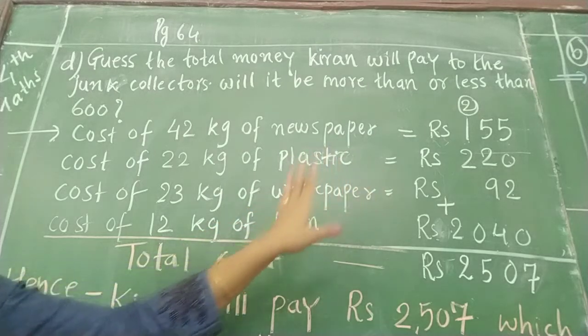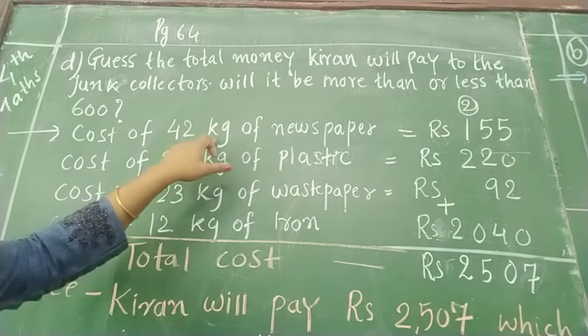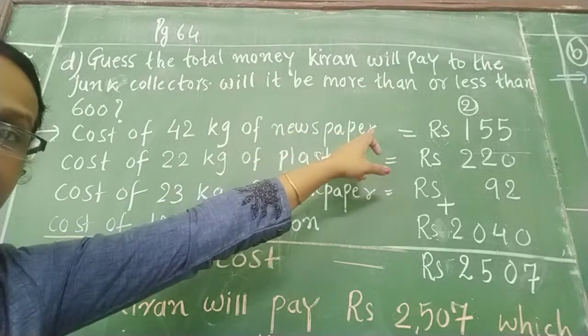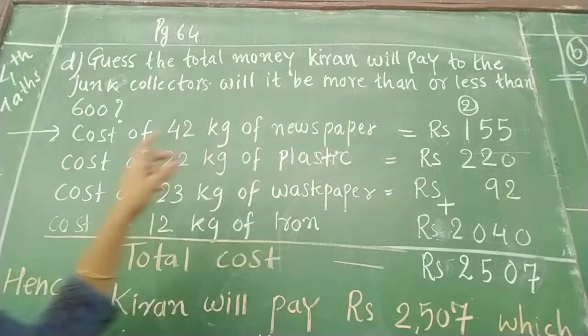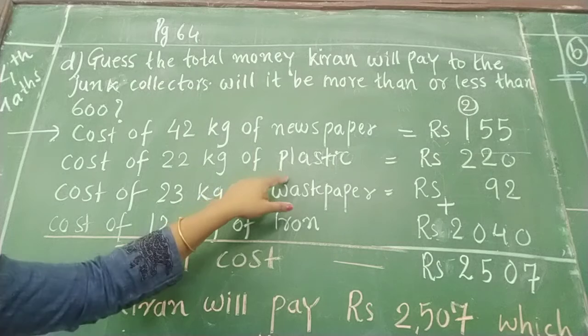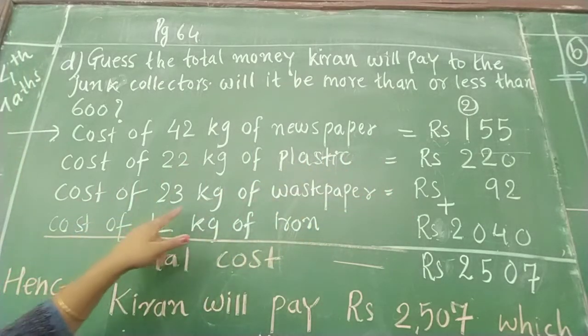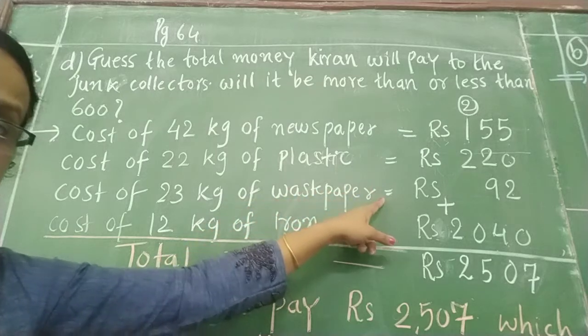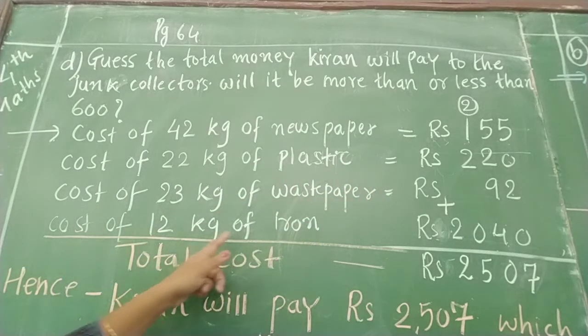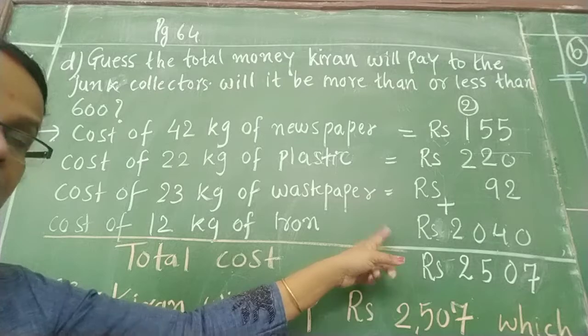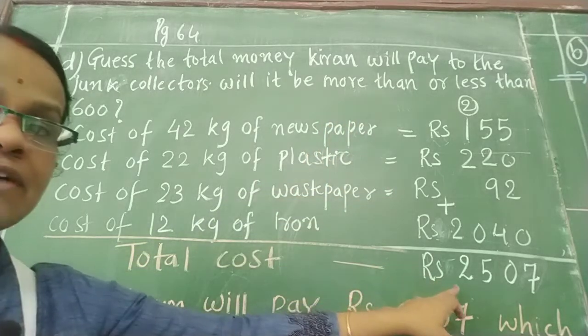Already we have found the cost of 42 kg newspaper, that I have written. Again the cost of 22 kg plastic हमने ये निकाल लिया है, that I have written. Then cost of 23 kg waste paper, that is rupees 92, and the cost of 12 kg iron, that is 2040.